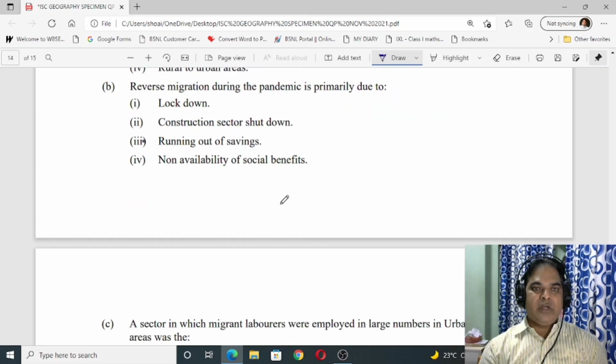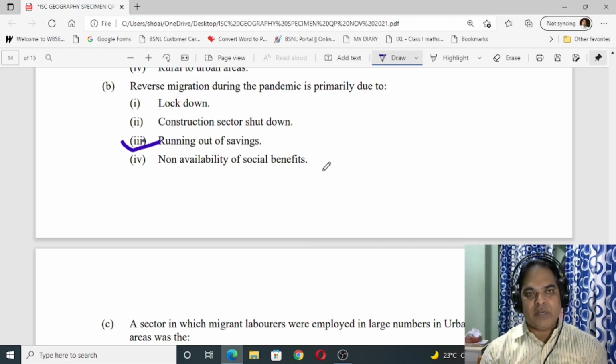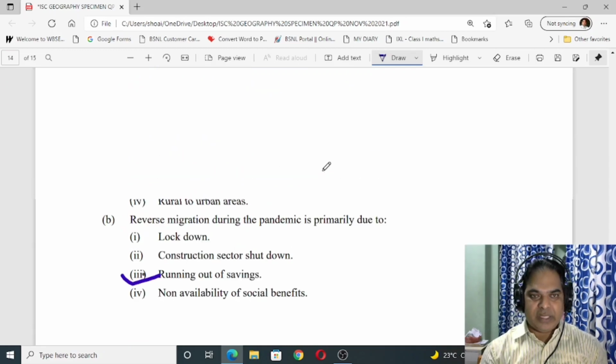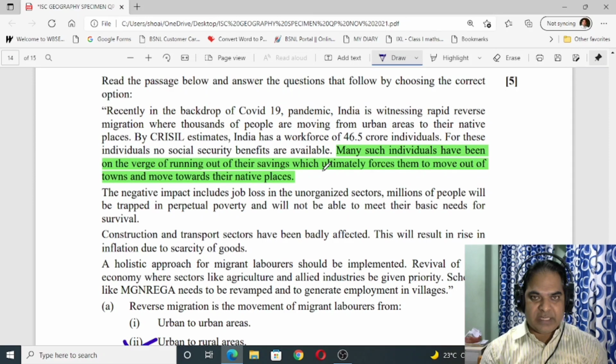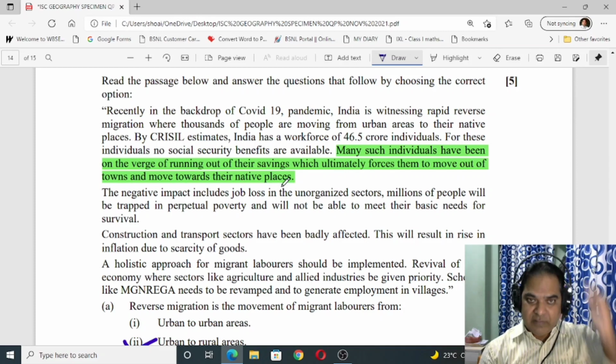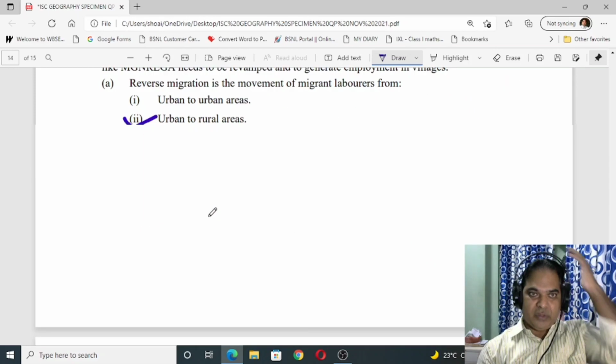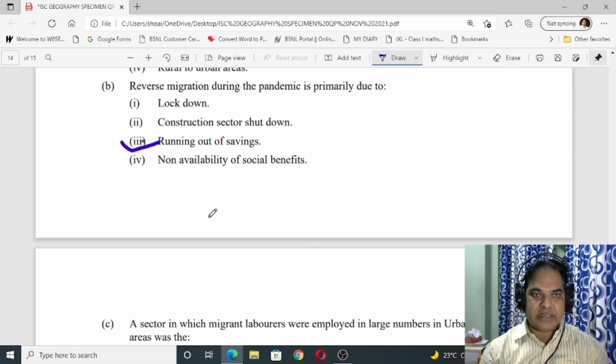Then B. Reverse migration due to pandemic is primarily due to running out of saving. Number 3. You can see this part: many such individuals have been on the verge of running out of their saving, which ultimately forces them to move out of towns and move towards their native places. So number 3 is correct.